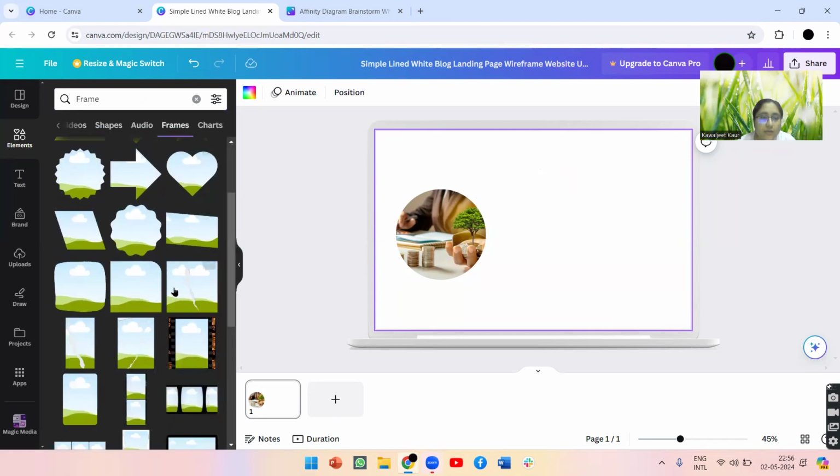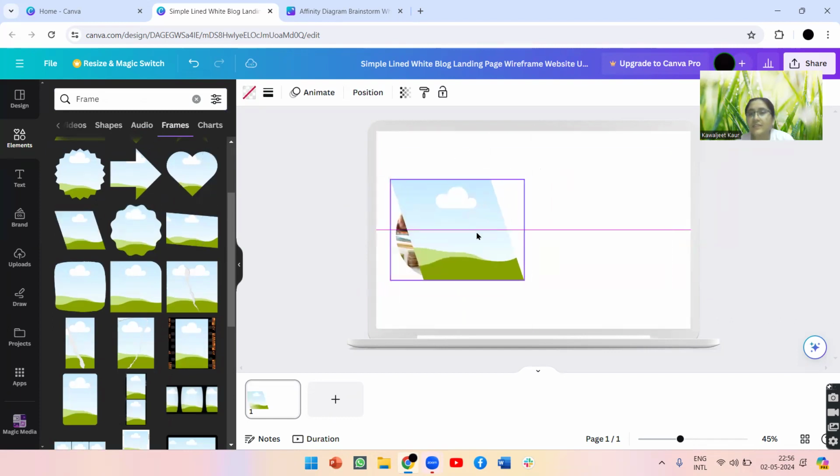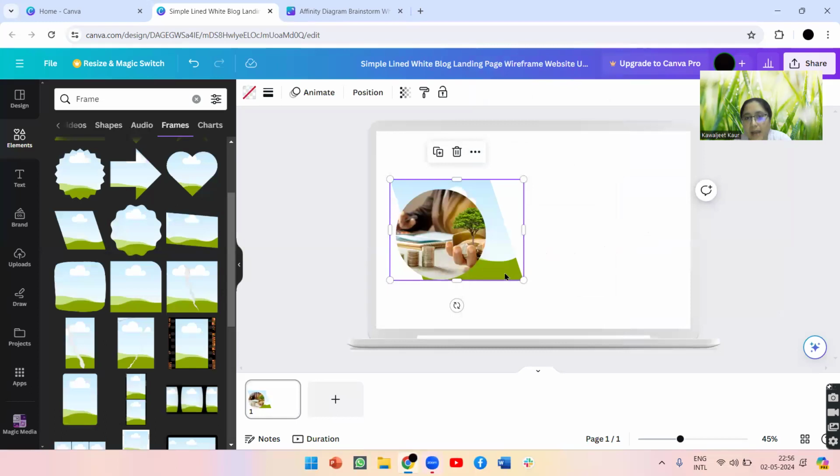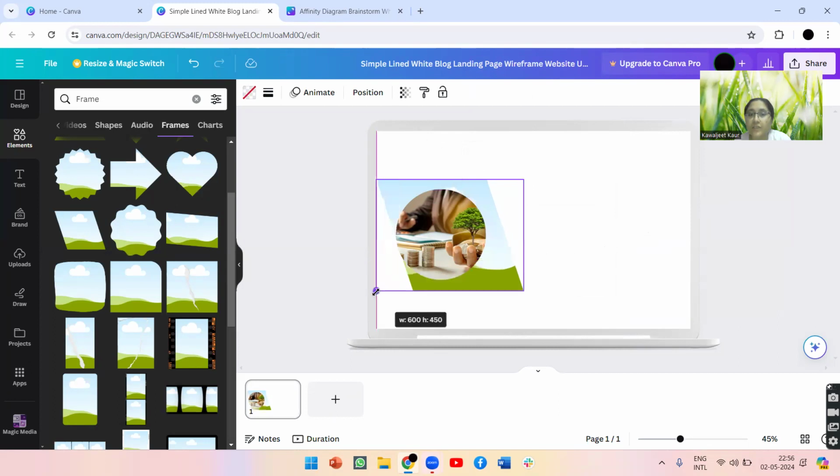So I will choose this frame as of now. You can see that this frame is occupying the previous frame, so I will do the layering. I will send it back, and then I can see that the frame is now at the back of the image.